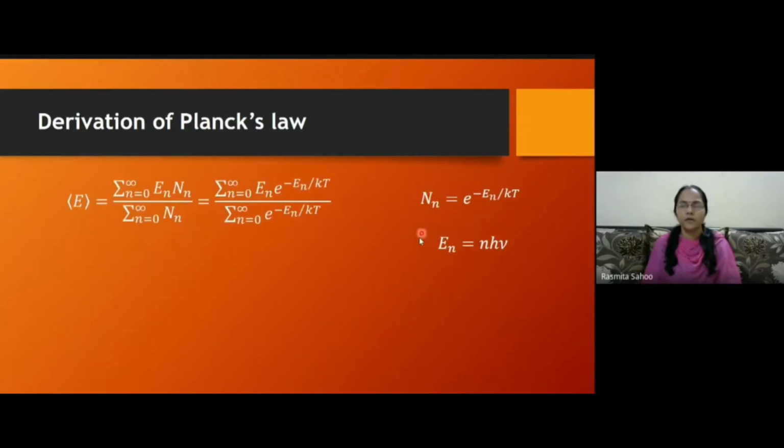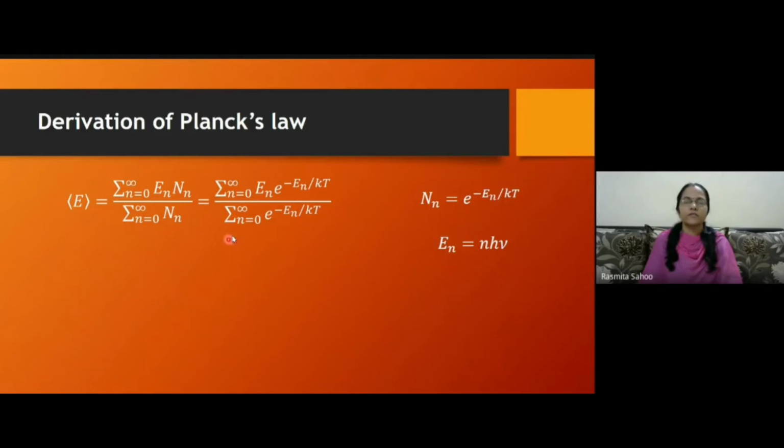Now comes the first assumption. There are two assumptions by Planck. The first assumption was that the energies are discrete. The first one is h nu, the second one is 2h nu, 3h nu, like that. So En can be written as nh nu, where n is an integer.